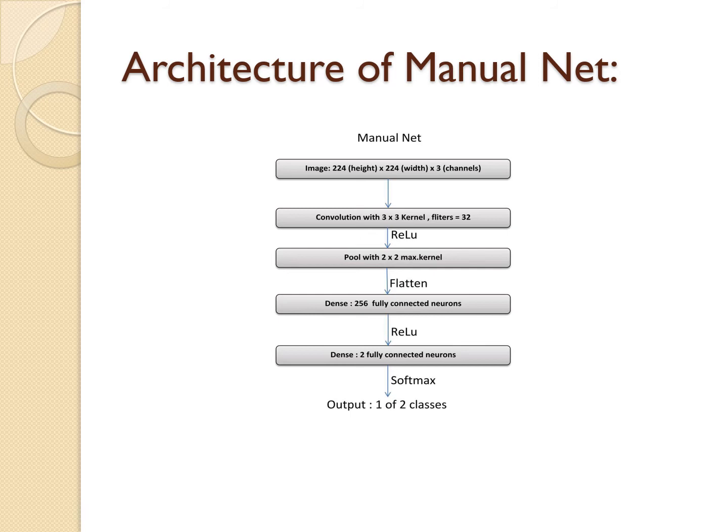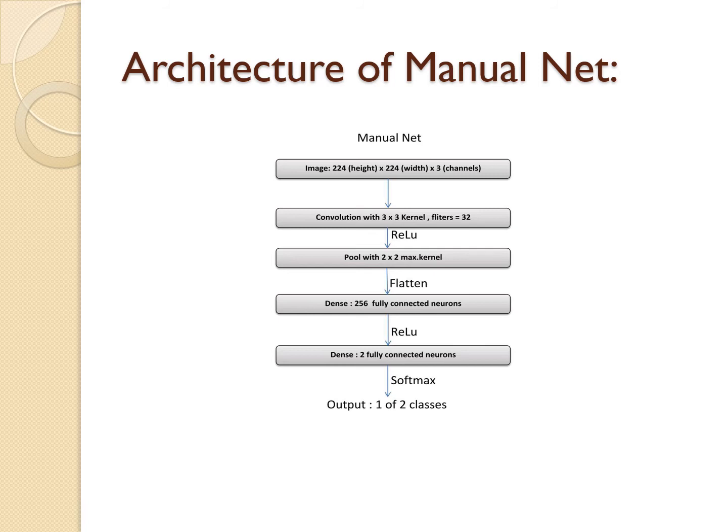We go to a pooling layer with 2 cross 2 max pooling, and we are flattening the layer, which converts it into a single dimension, and go to the fully connected layer, which is a dense layer of 256 fully connected neurons, and again we are using the ReLU activation function.